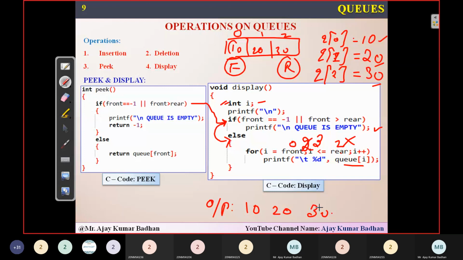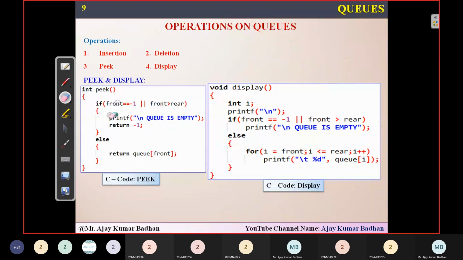This is the way you are going to execute this entire set of statements.